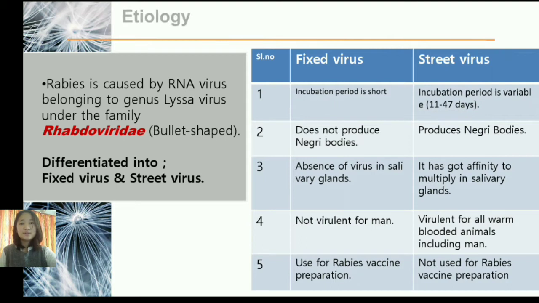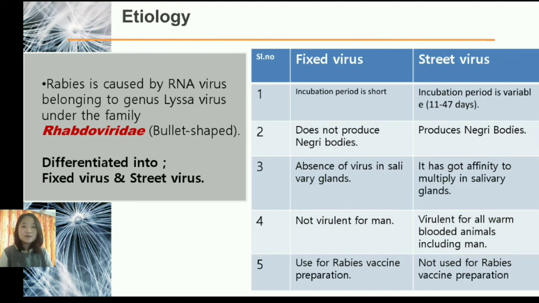Now the etiology. Rabies is caused by an RNA virus belonging to the genus Lyssavirus, which falls under the family Rhabdoviridae. It is bullet-shaped and it is differentiated into two, that is fixed virus and street virus. Now let's go through the brief difference between these two viruses. In the fixed virus, the incubation period is shorter. In the street virus, the incubation period is variable.